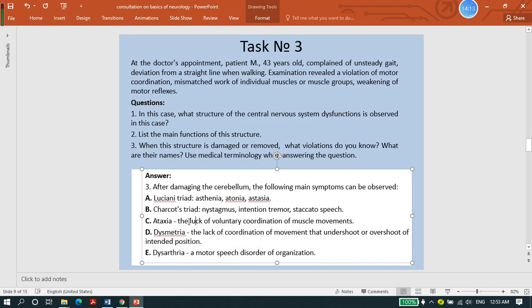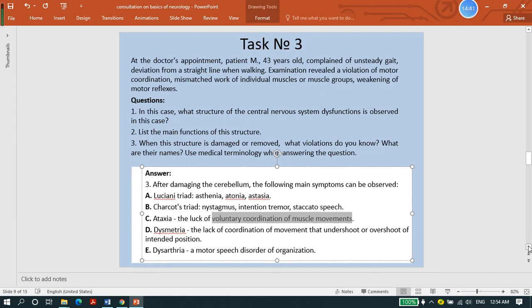And we explain these symptoms using simple and understandable words. Ataxia is lack of voluntary coordination of muscle movement, dysmetria is lack of coordination of movement that undershoots or overshoots the intended position, and dysarthria is a motor speech disorder.